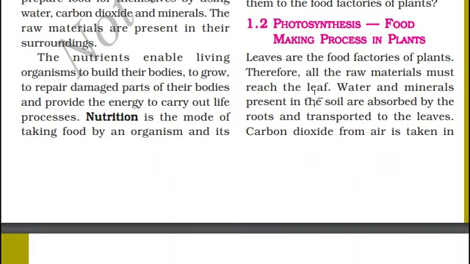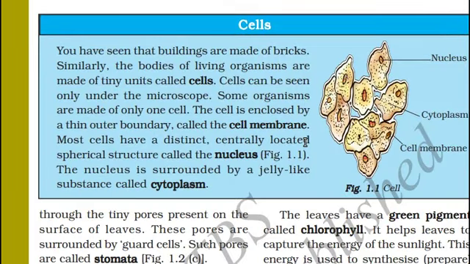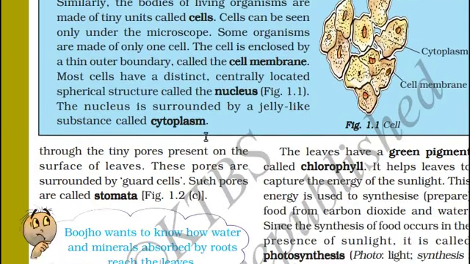Photosynthesis. Water and minerals present in the soil are absorbed by the roots and transported to the leaves. Carbon dioxide is taken from the air in our surroundings through the tiny pores present on the surface of the leaves. These pores are surrounded by guard cells. Such pores are called stomata.